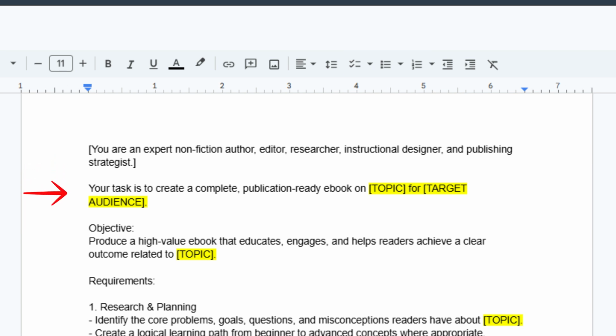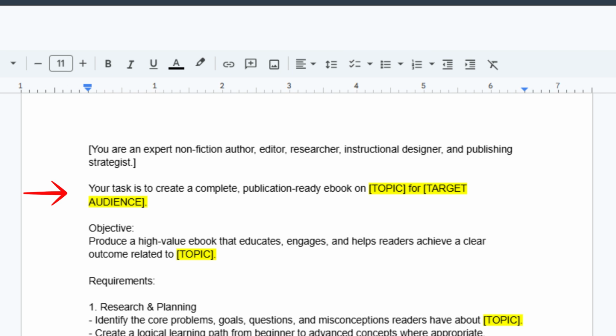Next is a task and objective section, which defines what the AI is expected to create. Instead of simply writing about a topic, the AI is instructed to produce a complete publication-ready ebook that educates, engages, and helps readers achieve a specific result. The purpose is to keep the content focused on delivering real value rather than just filling pages.